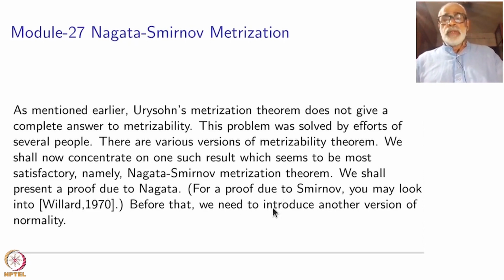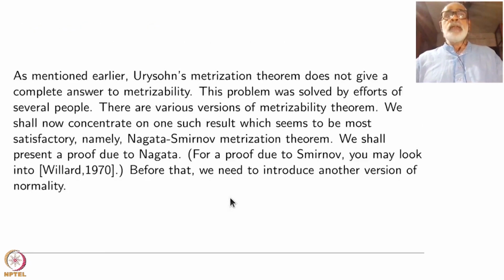Before that, we need to introduce another version of normality. Nagata's proof of the metrization theorem is in spirit similar to Urysohn's, but since second countability is removed now, the embedding will be in a much larger product space, and we also need a little more strengthening than normality.